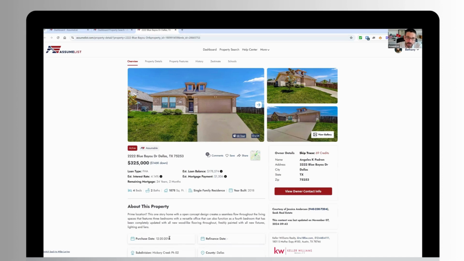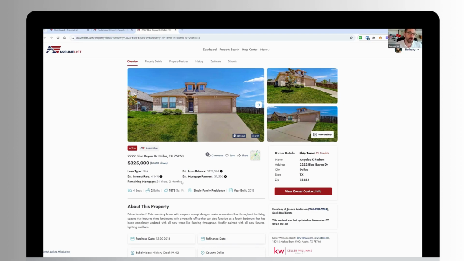The other really cool feature is this particular home looks like the mortgage has been in place since 2018. So the remaining mortgage term is 24 years. So a buyer who is assuming this mortgage isn't buying a home with a 30-year mortgage. They're buying a home with a 24-year remaining mortgage, which is really powerful because now the first 6 years of interest payments have already been paid. And those of us who have been in real estate for a while know the majority of interest is paid on the front end of a mortgage, right? The vast majority of an individual mortgage payment goes towards interest early on.